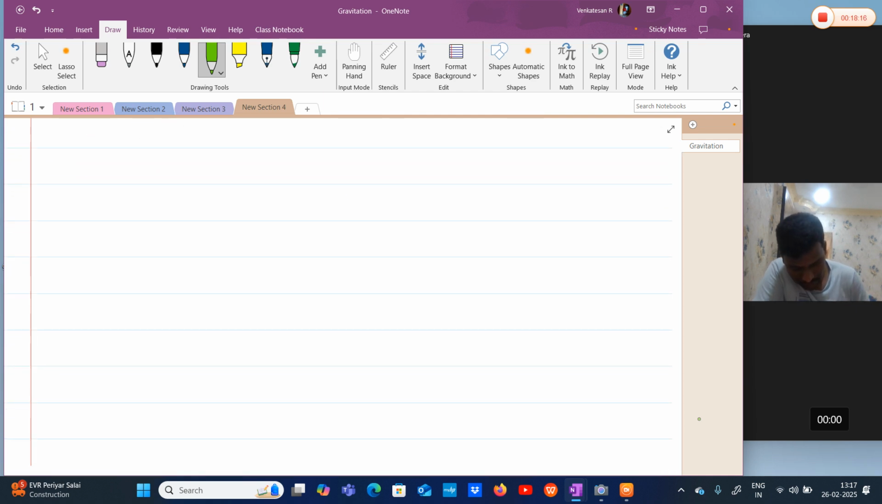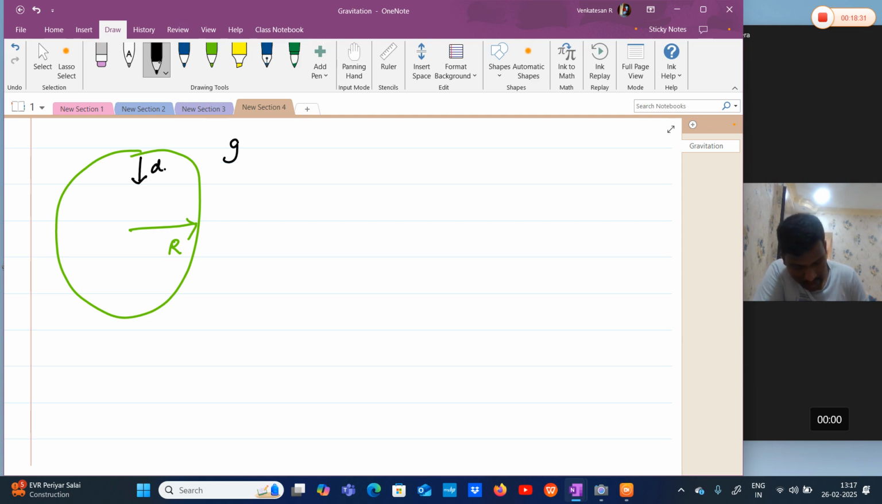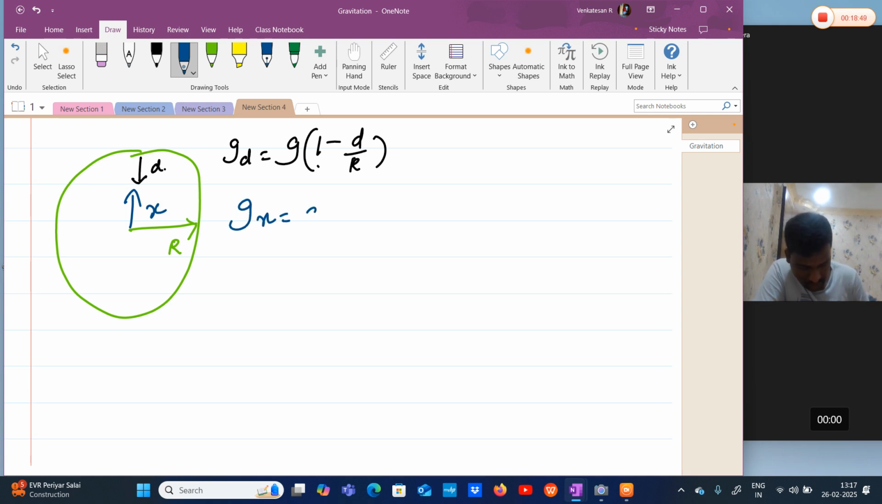Now, we are going inside the earth. This is the earth, radius r. Now, we are going a certain depth inside. This is my d. g at this depth is equal to g at surface into 1 minus d by r. Now, in case I measure distance from center, this is from center, x. g with respect to x is g at surface into x by r.